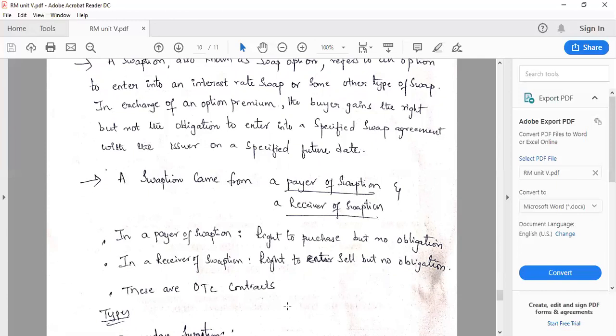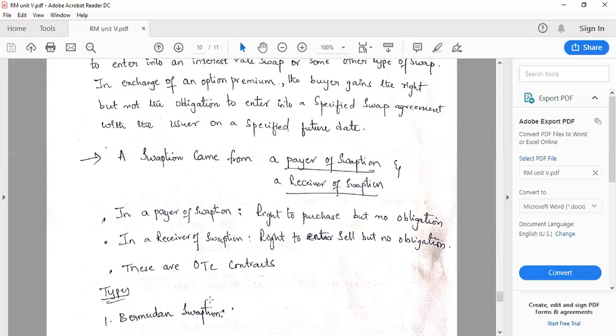So taking that feature and the feature of swaps, these swaptions will be traded on OTC, means over the counter, not in any of the stock exchanges. It is not standardized, so there will be certain kinds of risk. That you need to remember.